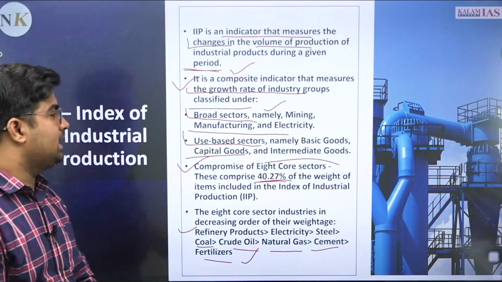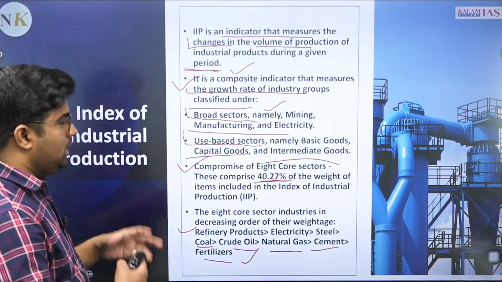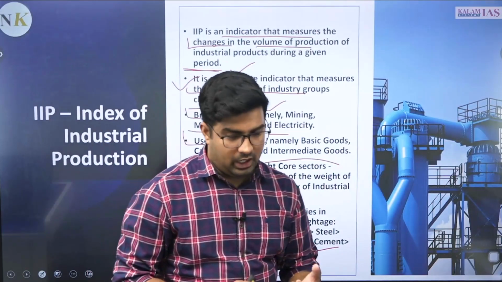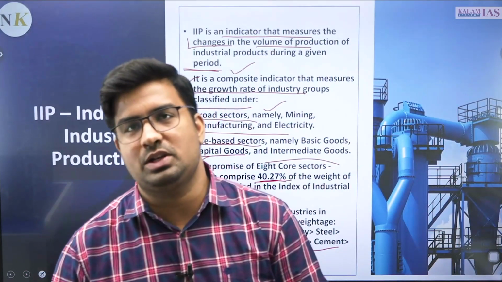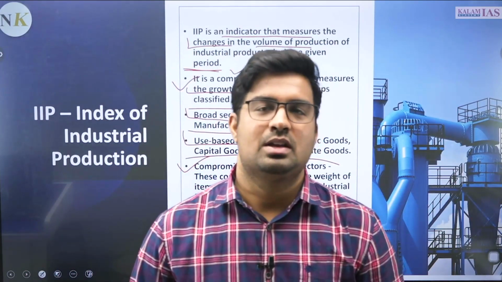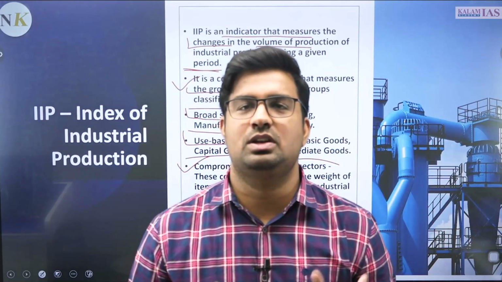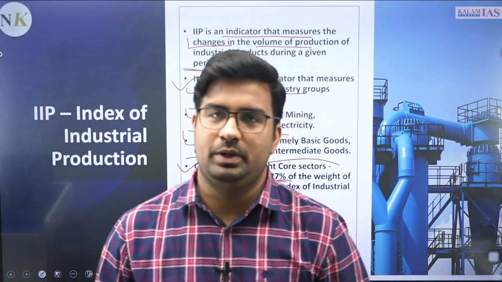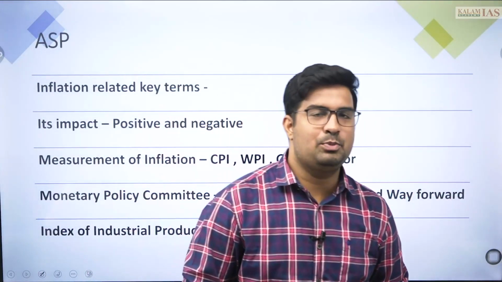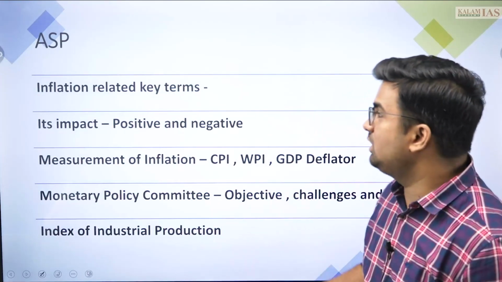Now, why is it important? It is important because it helps in policy making, and it helps in growth estimation of GDP, advanced estimation. So the index of industrial production shows a better prospect of the economy to a larger extent.